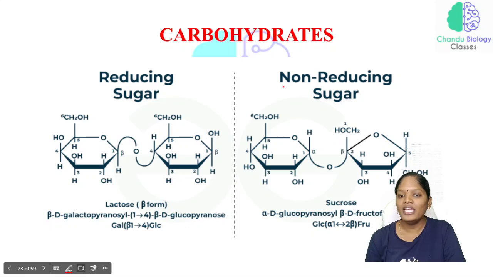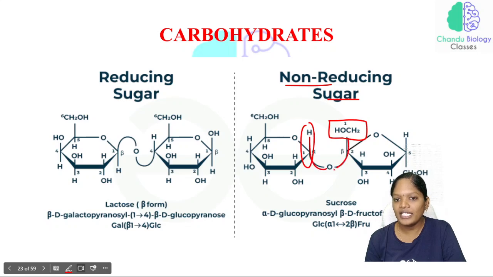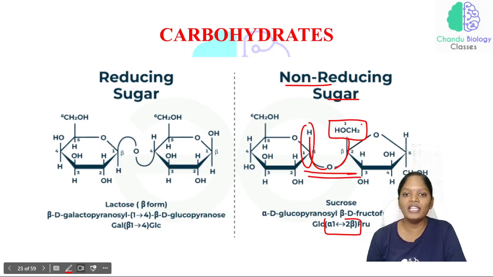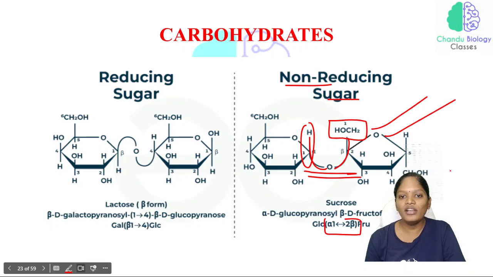Now here it is a non-reducing sugar. This is the structure of sucrose. Just see here the CH2, and both are getting linked. What will be the linkage? Alpha 1, 2 beta. Alpha 1, 2 beta. This will be the name of the linkage, and this is considered a non-reducing sugar.